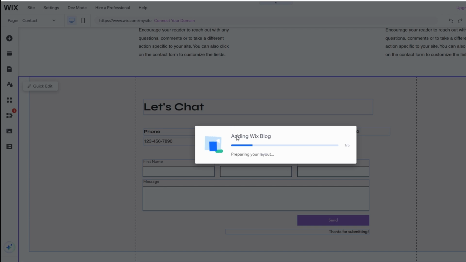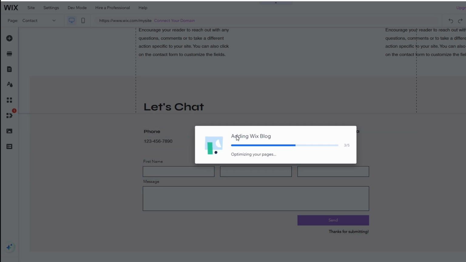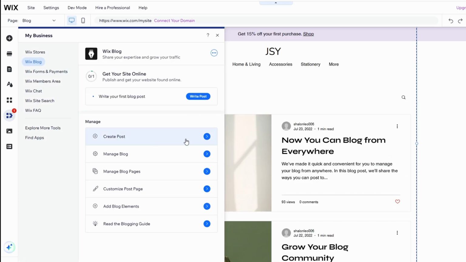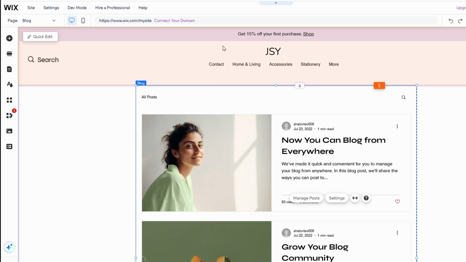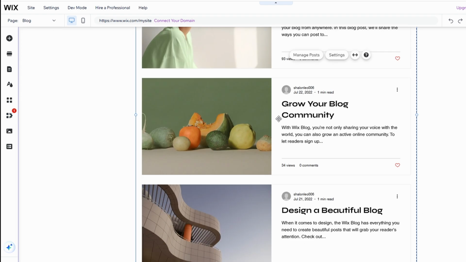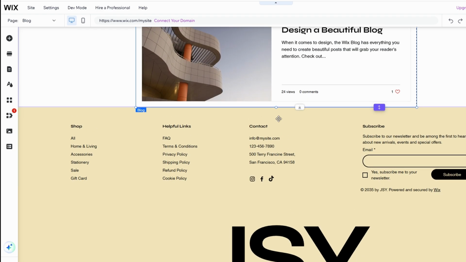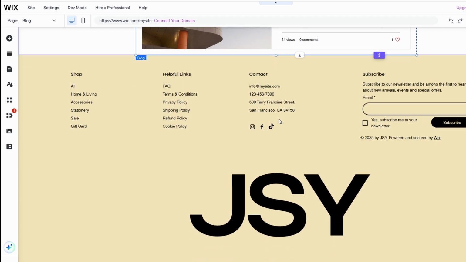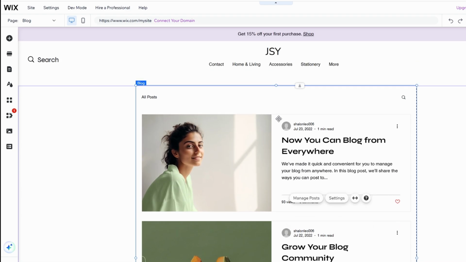Building a connection with your visitors is easy with Wix's customizable contact forms. You can design forms to gather visitor inquiries, accept feedback, or even handle job applications. Add fields for names, emails, and messages, and receive responses directly in your inbox. Wix also offers templates for specialized forms, like surveys or event registrations.